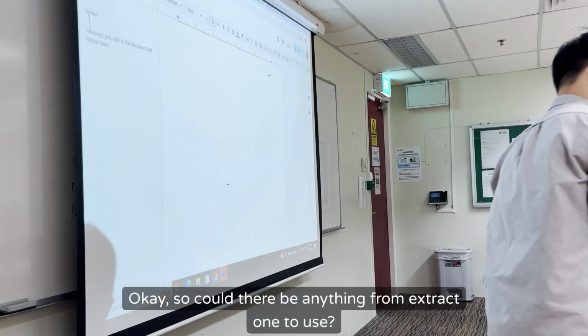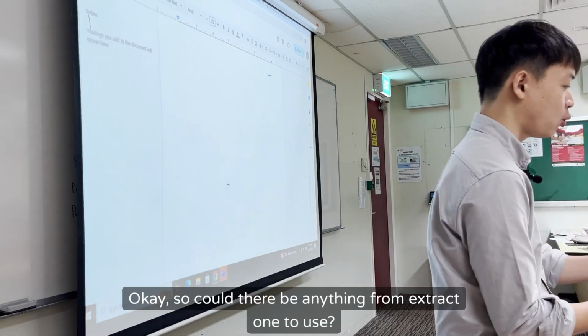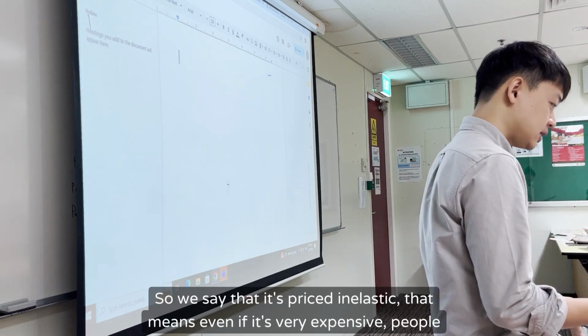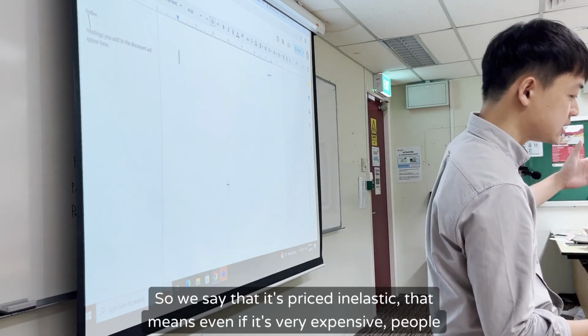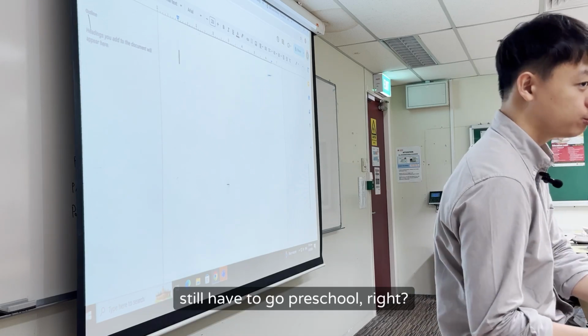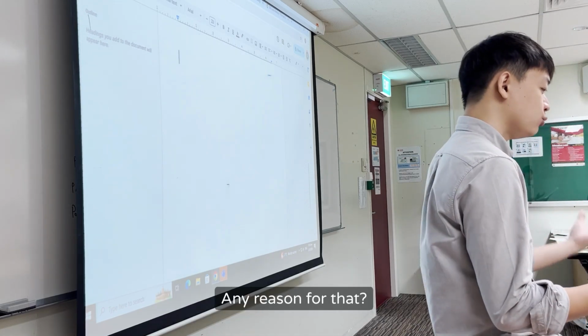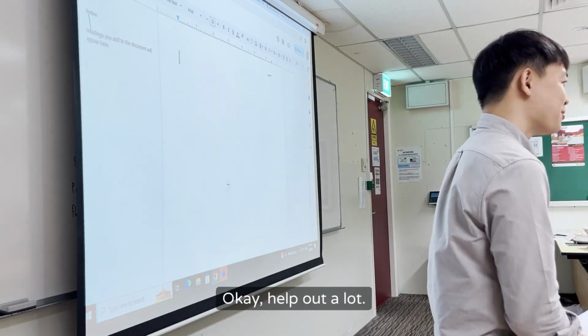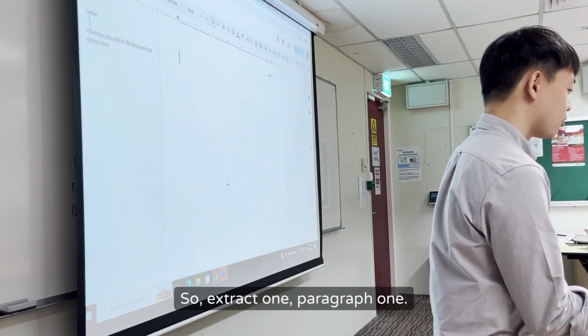So could there be anything from extract 1 to use? We say that it's price inelastic. That means even if it's very expensive, people still have to go to preschool, right? Any reason for that? Extract 1, paragraph 1 helps out a lot.